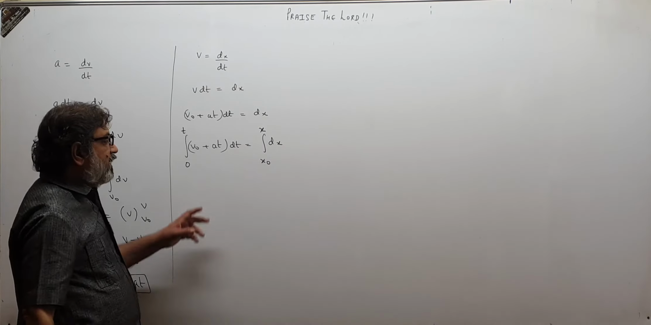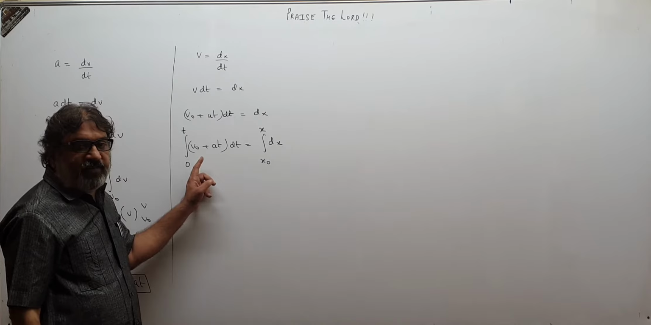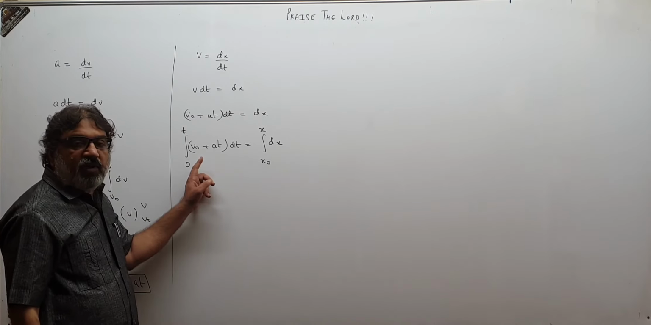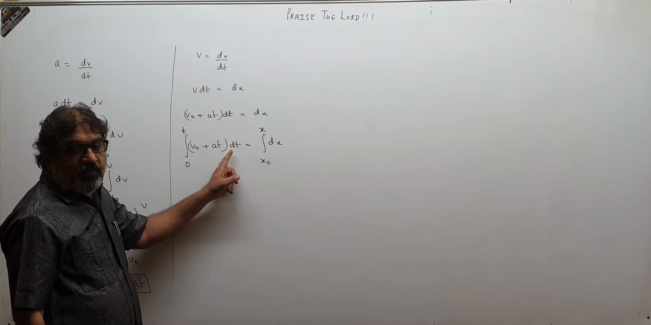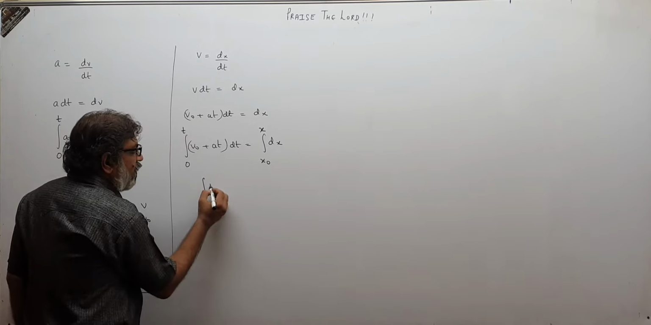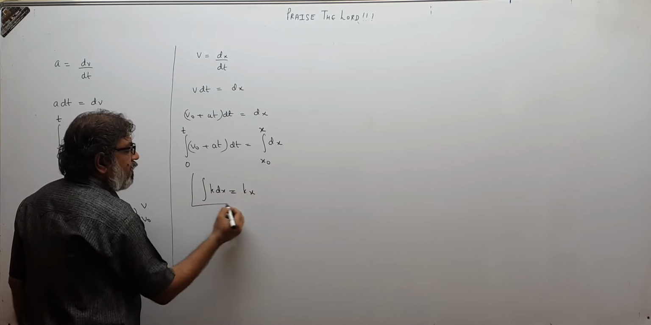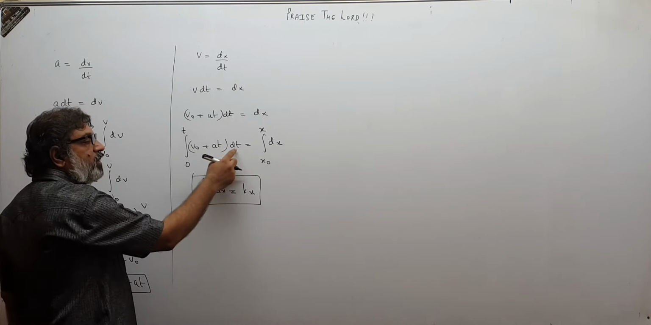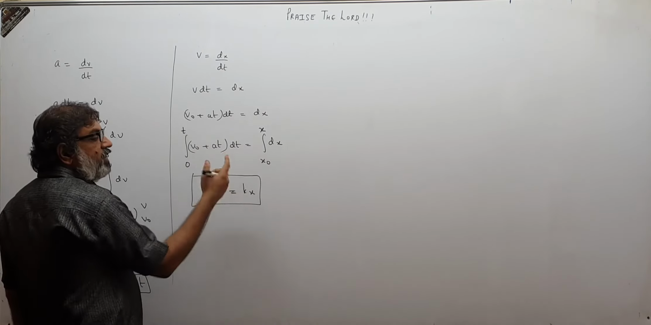Now we integrate. See, v0 is constant. What is the integration of k dx? That is kx. So what will be the integration of v0 dt? v0t. Just like k dx gives kx, v0 dt will be v0t.